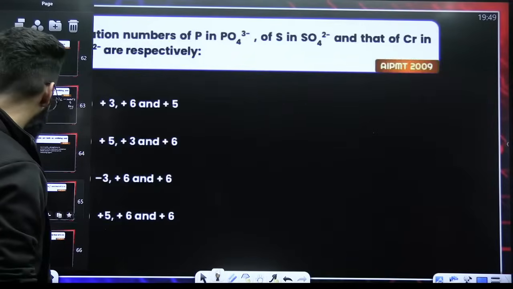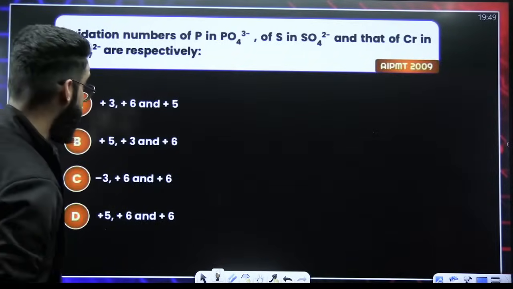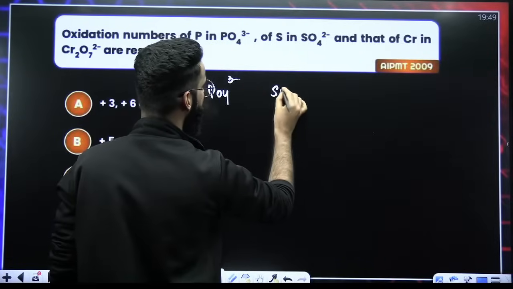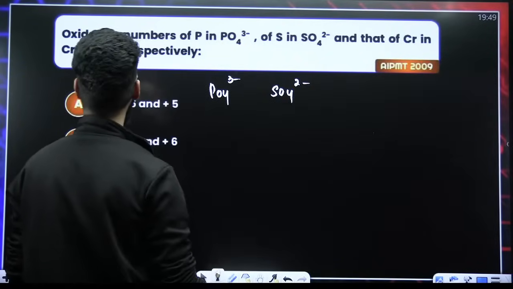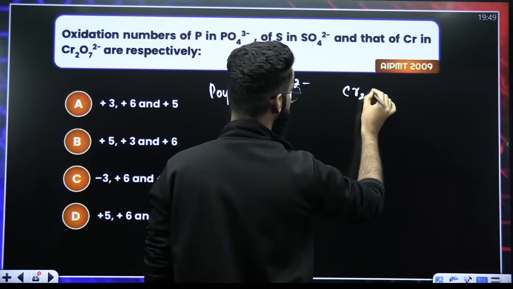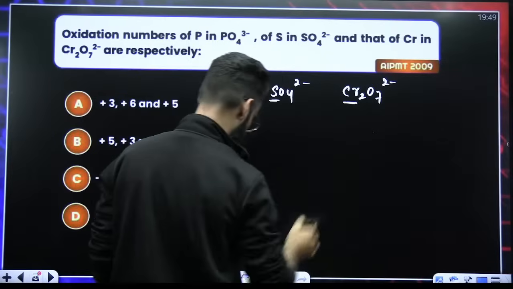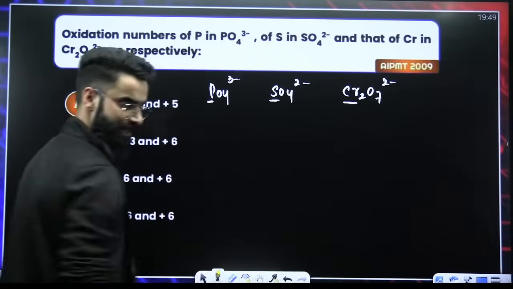Moving on. AIPMT 2009. You can kill this question. First you have PO4 trinegative. Then you have SO4 dinegative. And that of chromium in Cr2O7 dinegative. You have to calculate the oxidation state of the underlined elements over here. And people, kill it and let me know the answer quick.